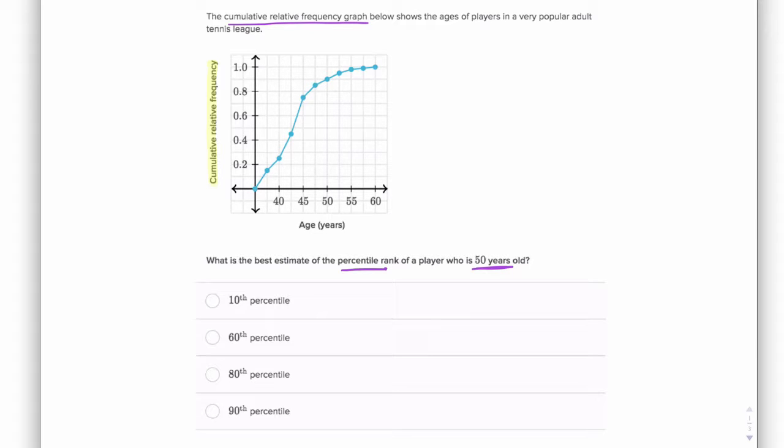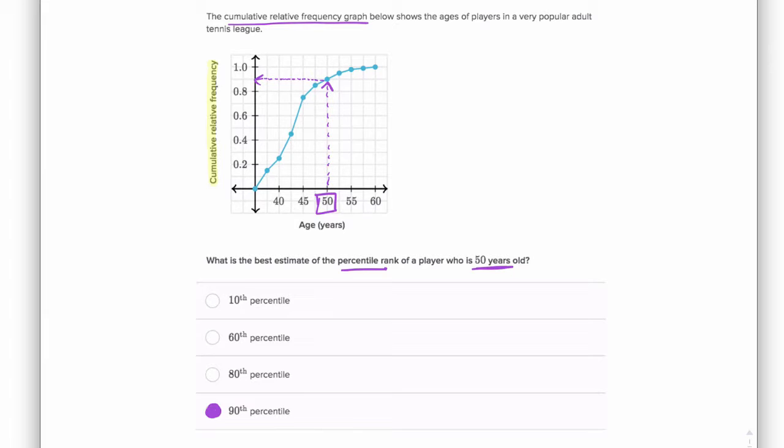So this player who's 50 years old, if I start there on the x-axis and trace up to hit the graph, and then over, I can get their percentile rank. So it seems like this player is about 0.9 in terms of cumulative relative frequency. So 0.9 relates to the 90th percentile, so that must be their percentile rank.